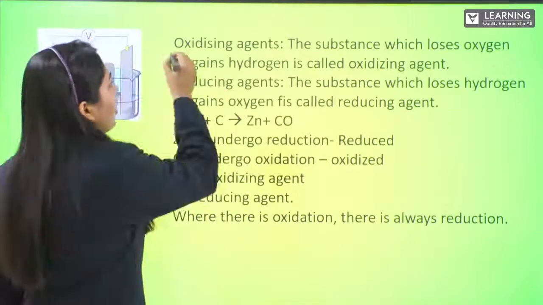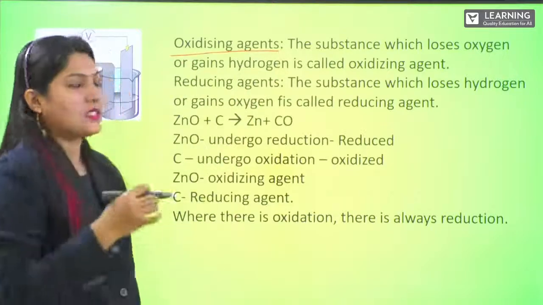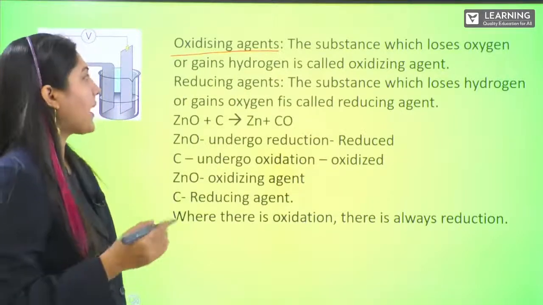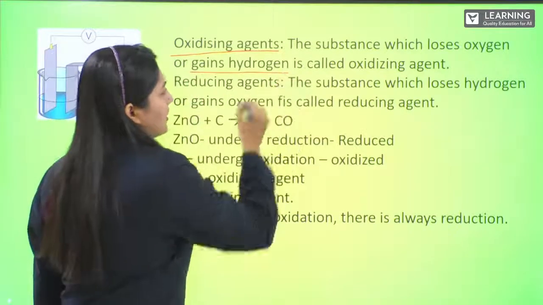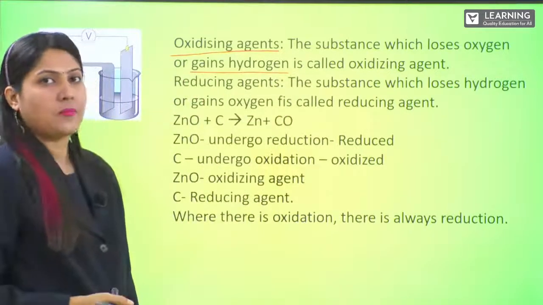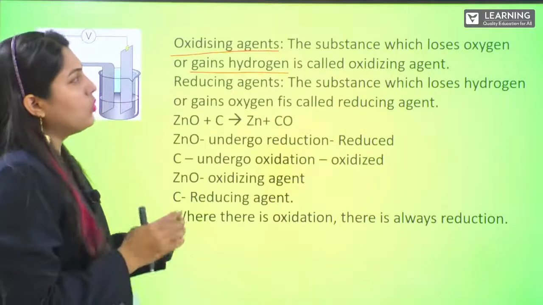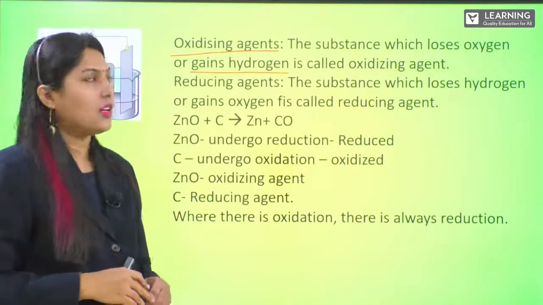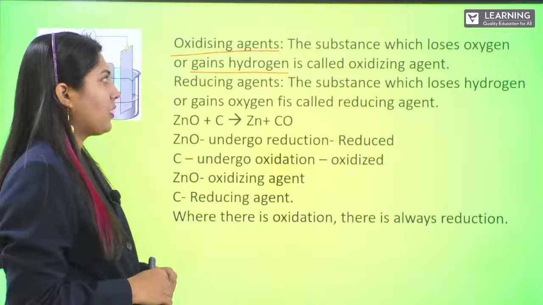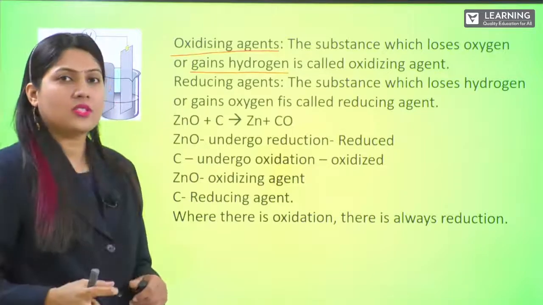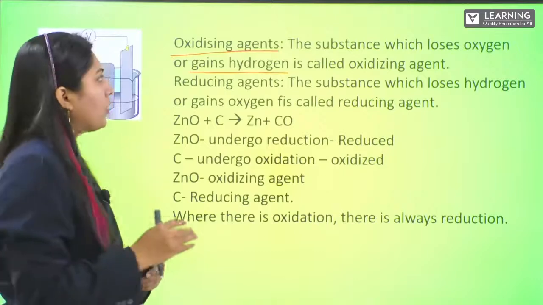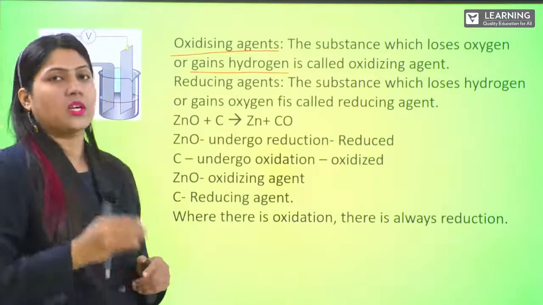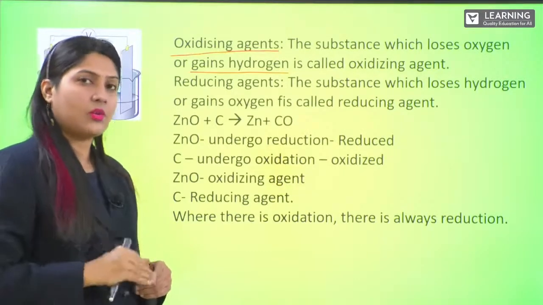We have here oxidizing agents, the substances which lose oxygen or gain hydrogen are called oxidizing agents. Can you tell me, the one who loses oxygen is called what? The one who loses oxygen will be called reduced, or the one who gains hydrogen, they are undergoing reduction.